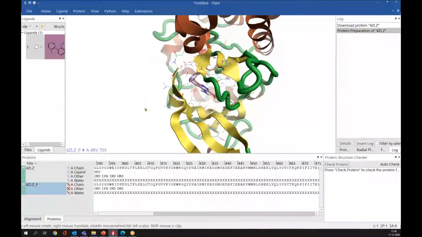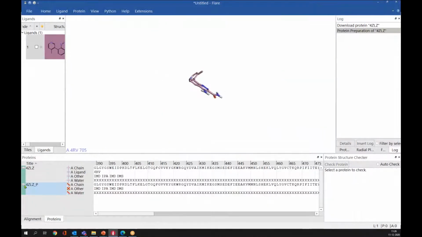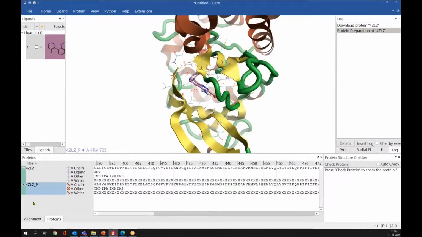And if you want to see a structure permanently in the 3D window, regardless of whether it is selected or not, you can simply click on this eye icon here. Regardless of whether it is highlighted or not, it will be visible in the 3D window. Similarly, if you want to see the ligand permanently, you can check this box, and the ligand will be visible permanently in the 3D window.